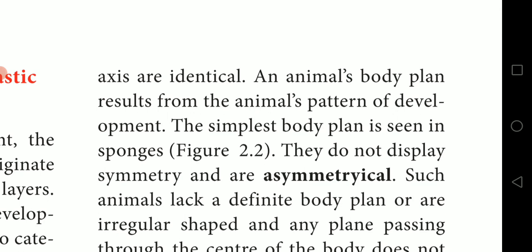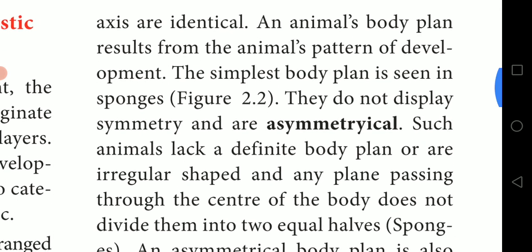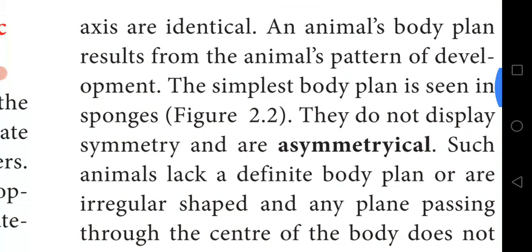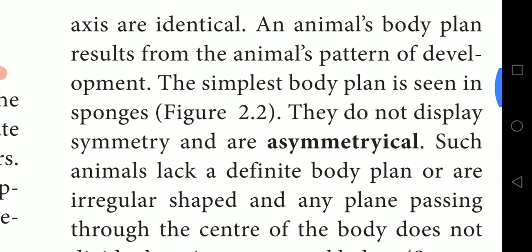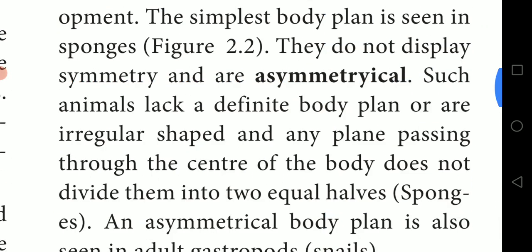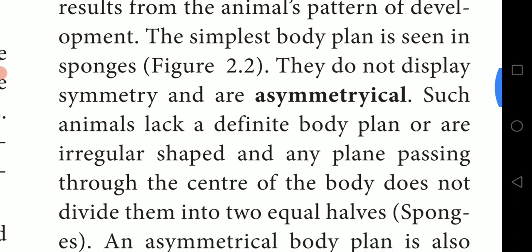An animal's body plane results from the animal's pattern of development. Here, the simplest body plane is seen in the sponge. They'll ask you one word. Plane means drawing one line through the middle or central axis of the organism.